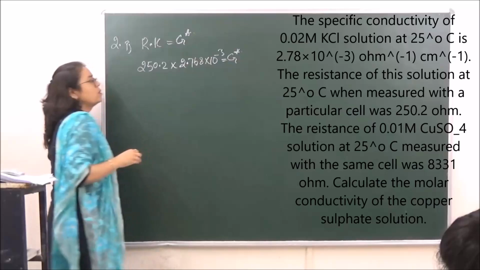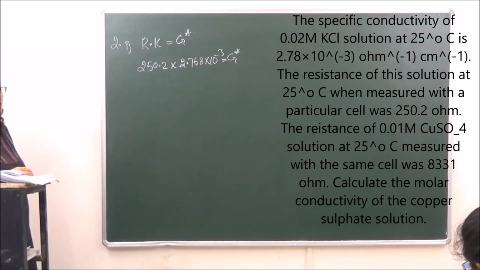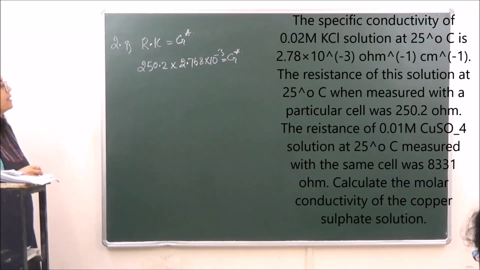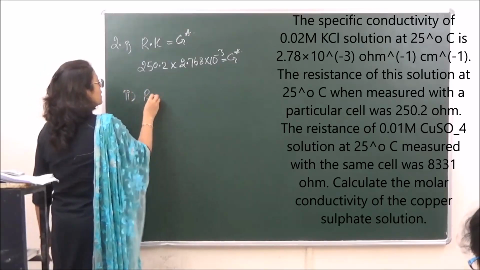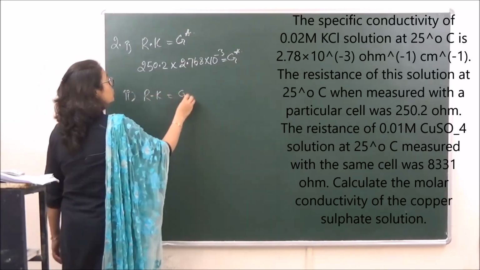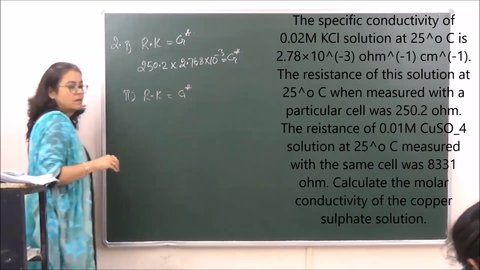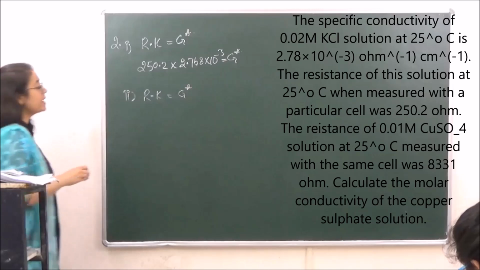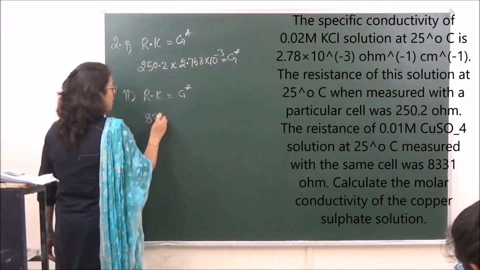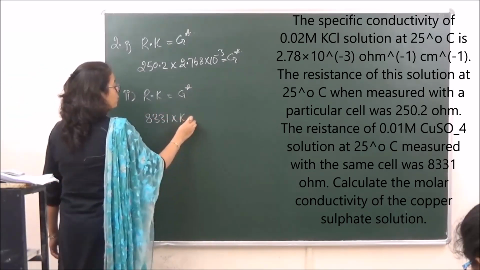That is going to be equal to G star. Okay, then in the second part, what you can do over here is we calculate the specific conductivity for the second cell. Again, we will use the same formula R into kappa, that is equal to G star. The value of R given to us in the second cell is 8331. Kappa we have to calculate.